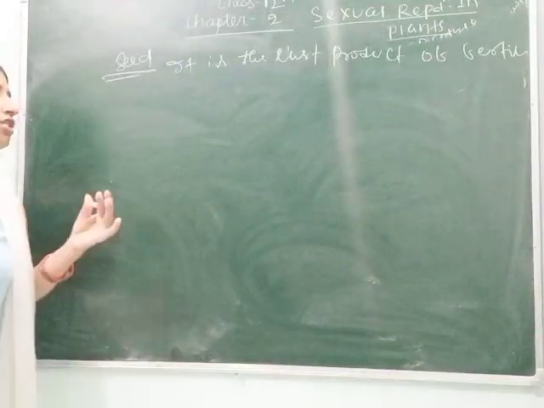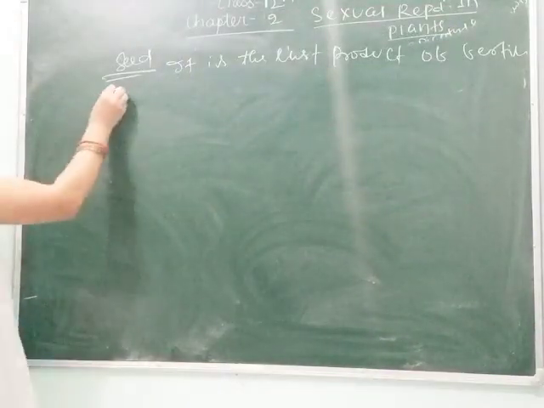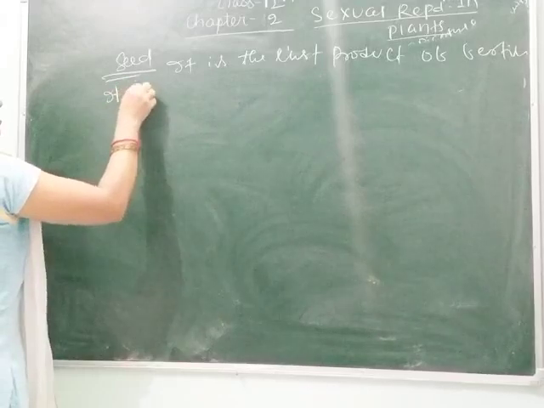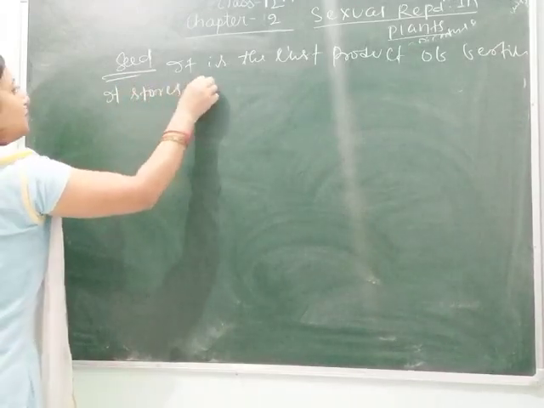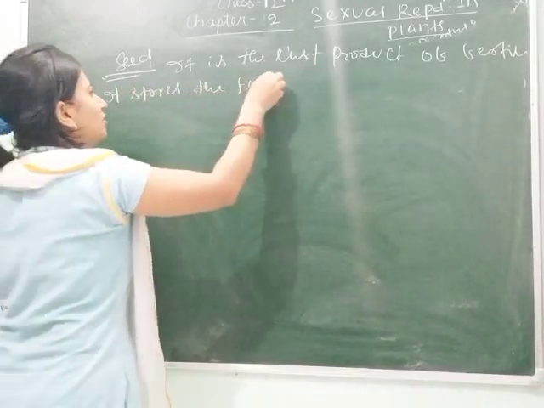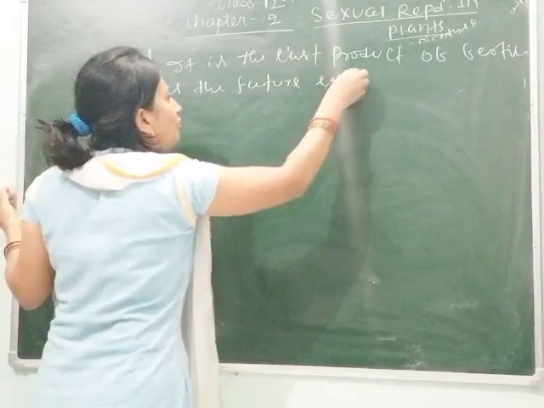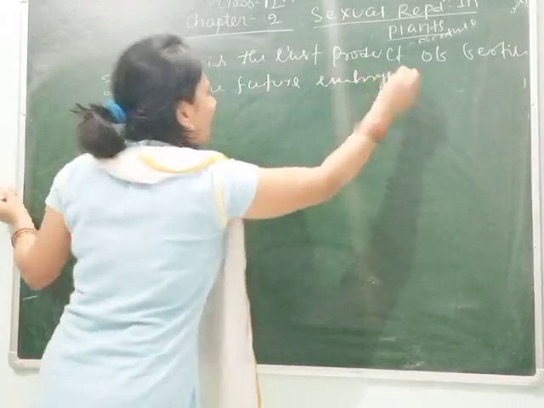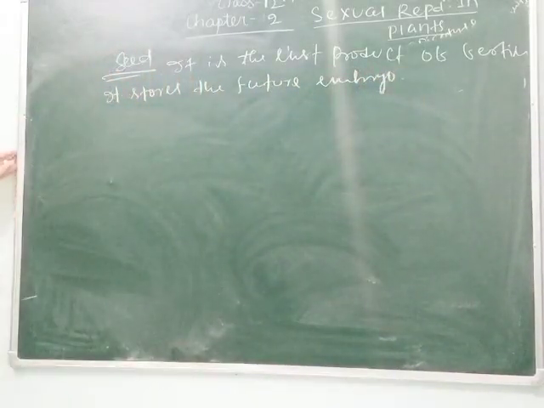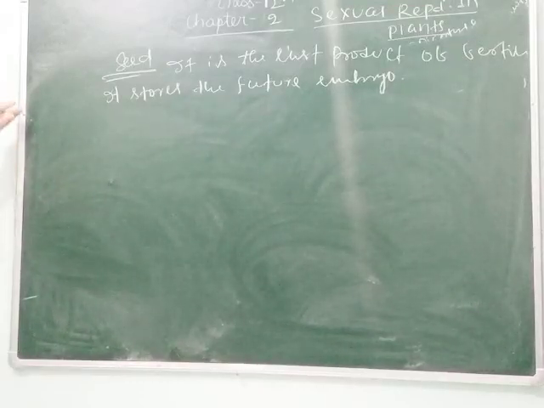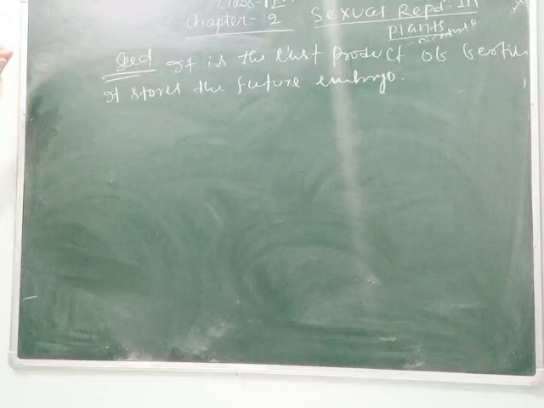It conserves or stores the future embryo. How do you know? Because for a plant we always sow a seed. That's why we can say that it conserves the embryo inside it.